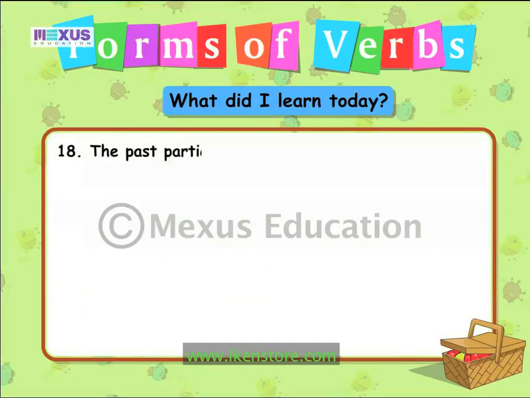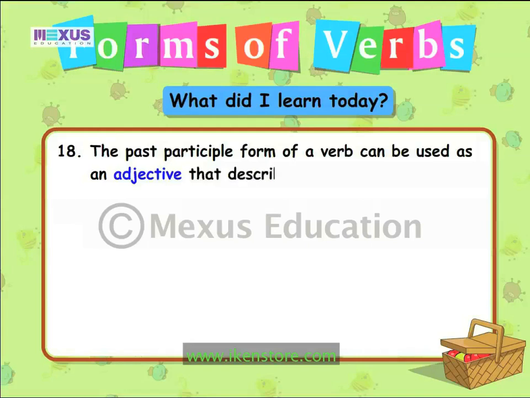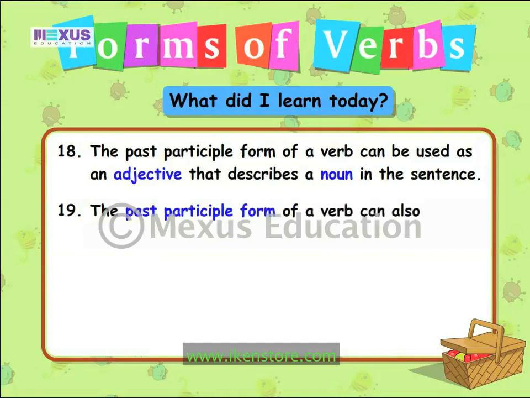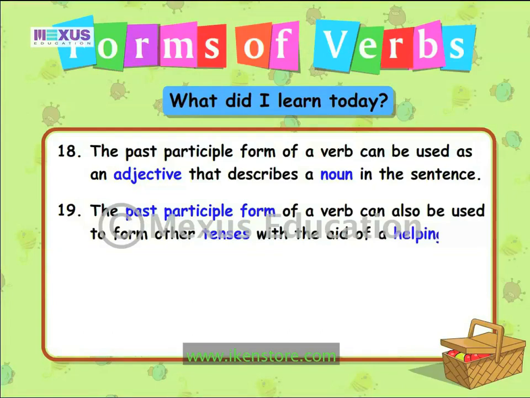The past participle form of a verb can be used as an adjective that describes a noun in the sentence. The past participle form of a verb can also be used to form other tenses with the aid of a helping verb.